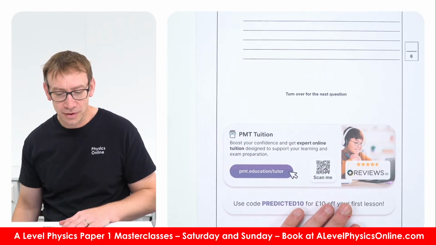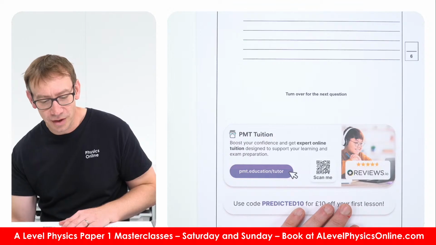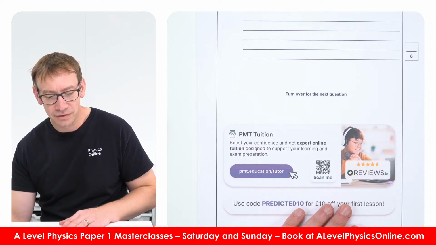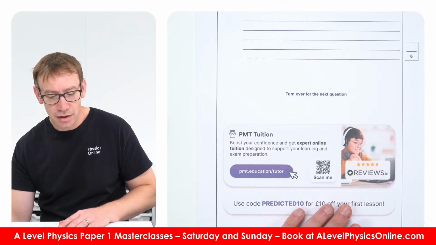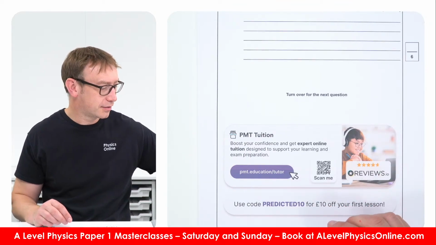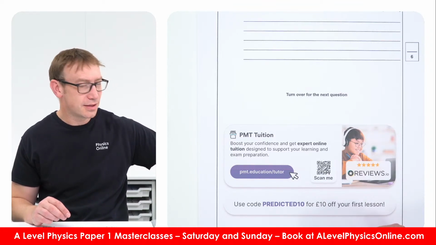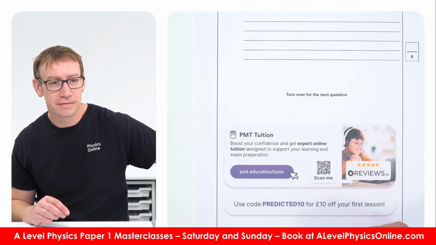Explain how the strings of a guitar can give different fundamental frequencies despite having the same length and being made from the same material. Okay, so this one here I think links back to, and I think AQA tend to call them harmonics rather than fundamental frequencies.